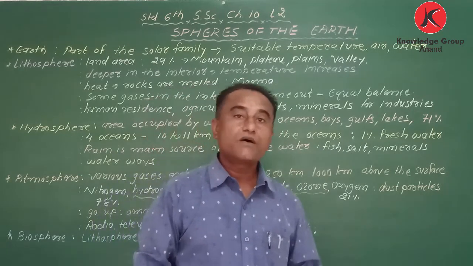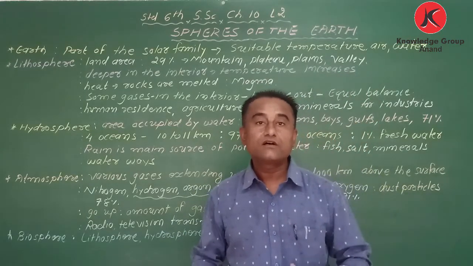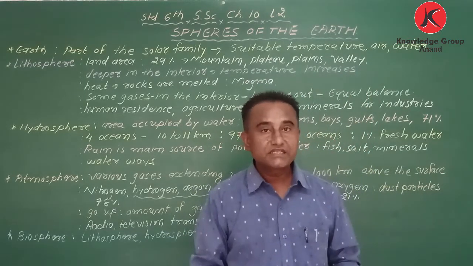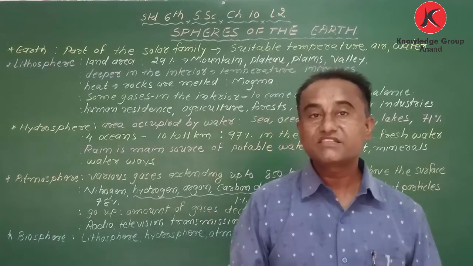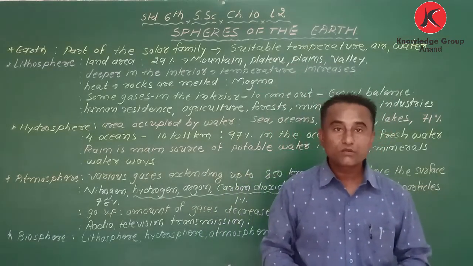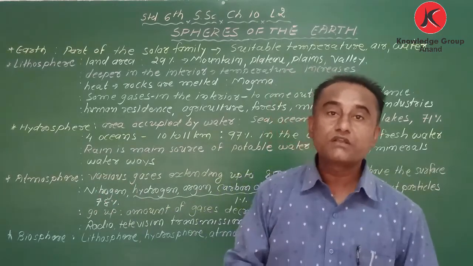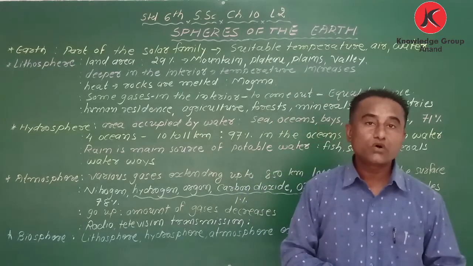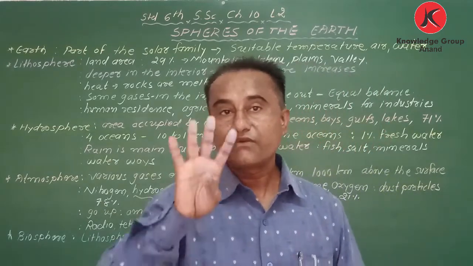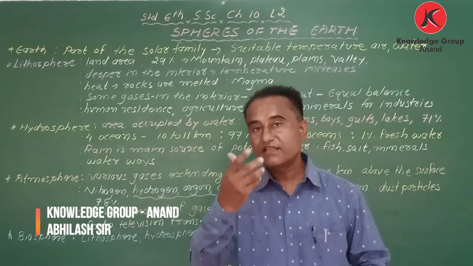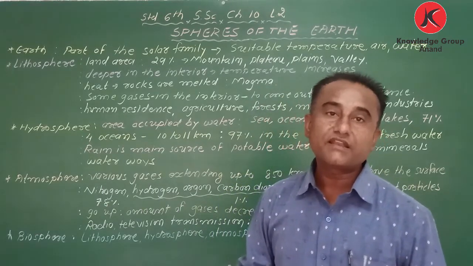When we consider the hydrosphere, different sources are there, like ocean, bays, seas, gulf, strait, lakes, ponds. Very huge water bodies are called ocean. And my dear student, 97% of the water is found in oceans. We have four main oceans. Which are they? I have already explained: the Pacific Ocean, Arctic Ocean, Atlantic Ocean, and Indian Ocean.